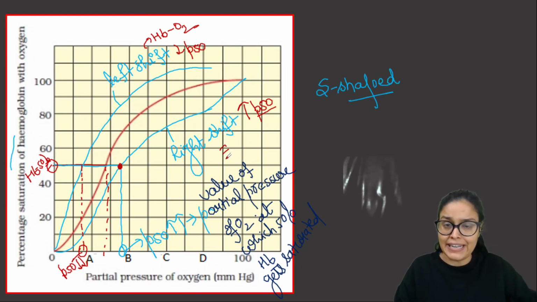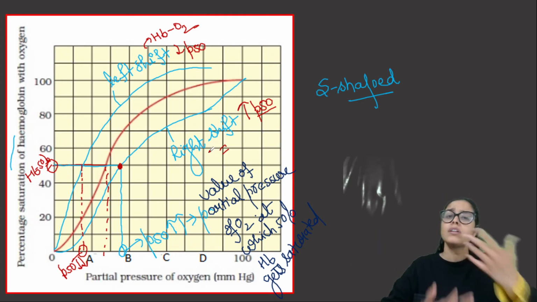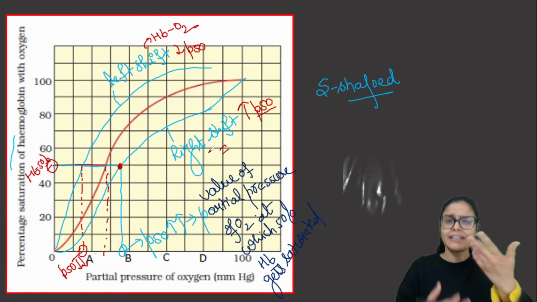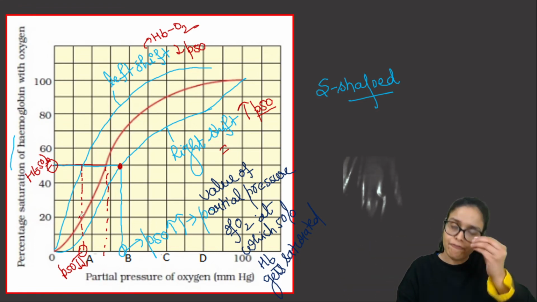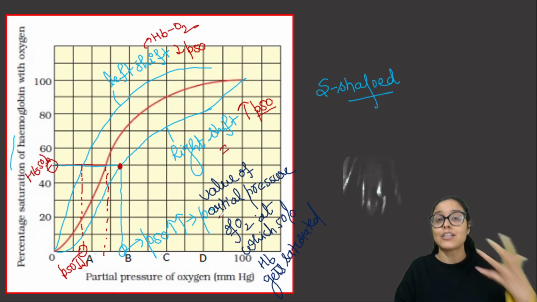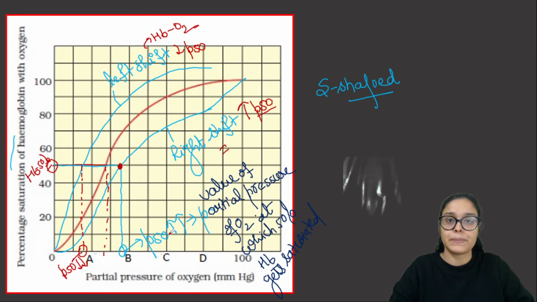Whereas right shift indicates that hemoglobin doesn't like oxygen, so now we have to give a lot of oxygen so that some oxygen at least would bind with the hemoglobin and 50% hemoglobin gets saturated, gets bound with the oxygen. This is our purpose.